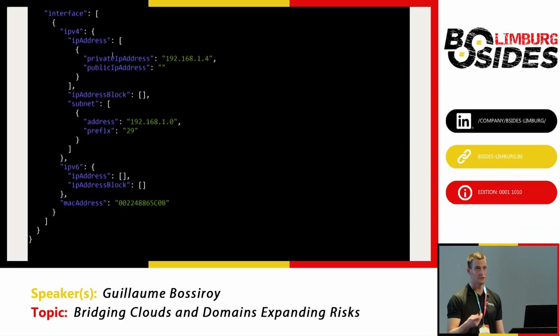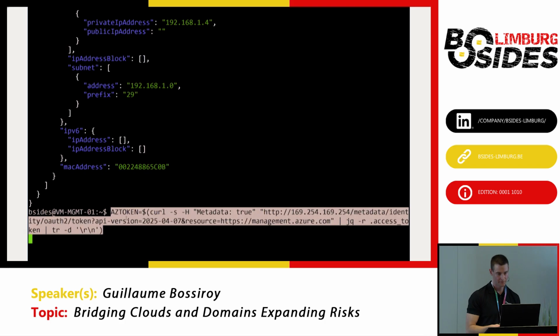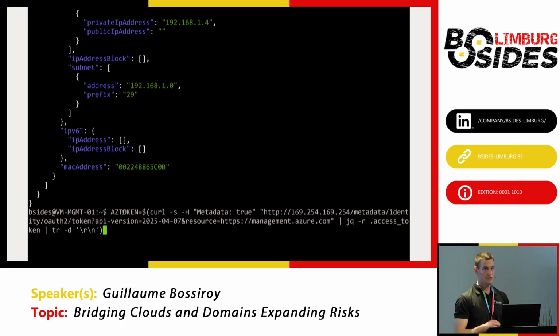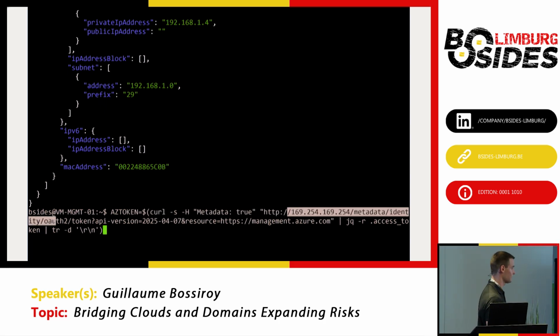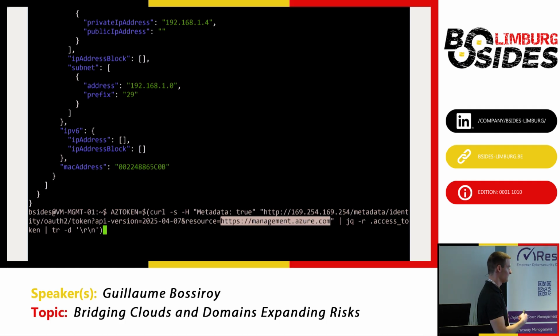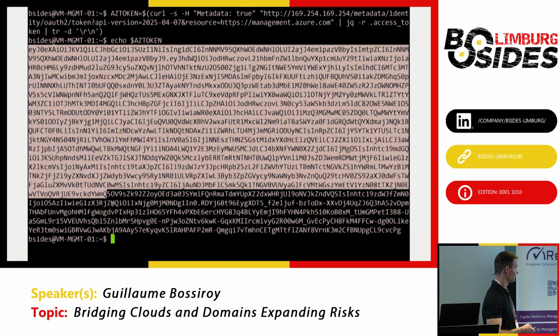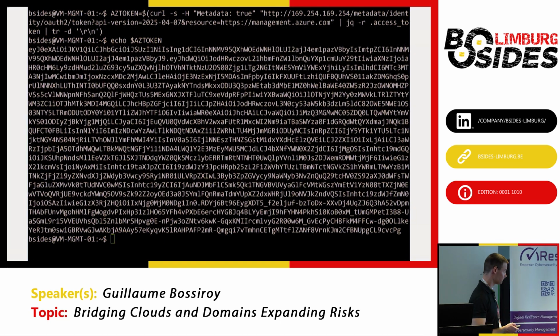Also, you see the network interfaces. For instance, if there are multiple, you will see them all. Here we only see the private IP address. All right, because it's an Azure virtual machine, I can try to request an access token to access management.azure.com, which is our Azure REST API. So via that Azure REST API, I can take administrative actions in Azure. So here I see that I have a token.